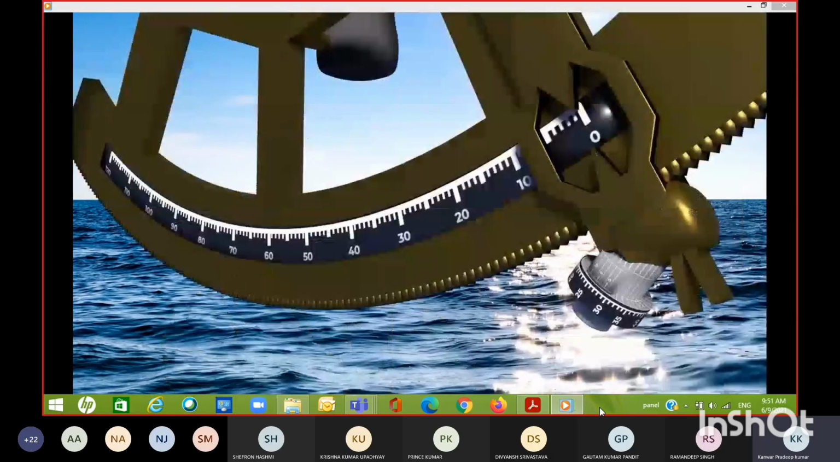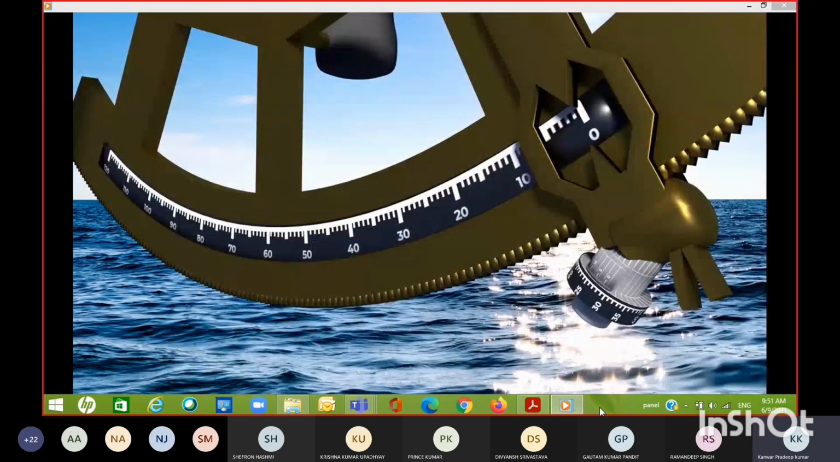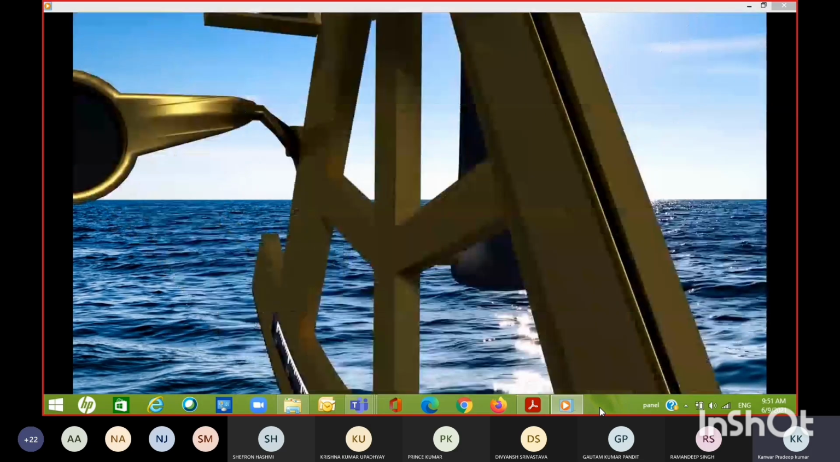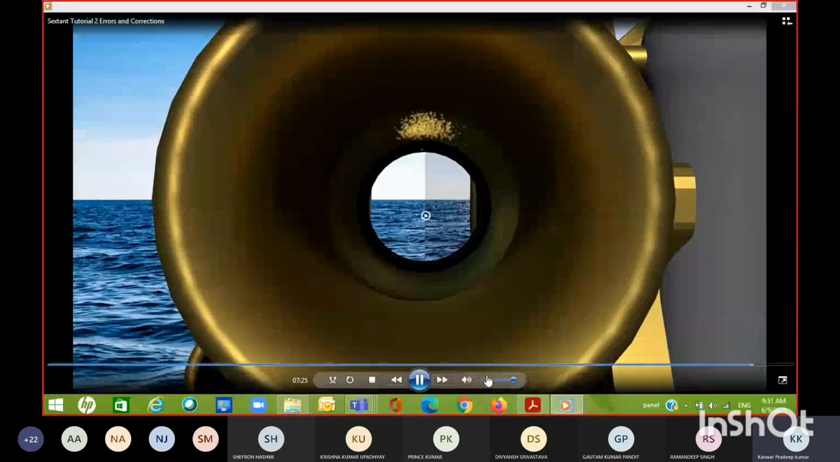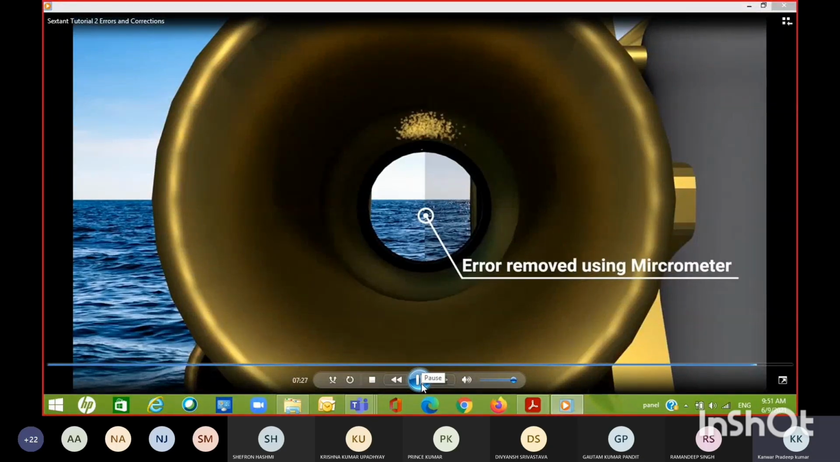You effectively measure that final little bit of index error by using the micrometer drum to make the horizon continuous. Then, any measurements you take will need to have that index error applied to them. If the error is measured on the